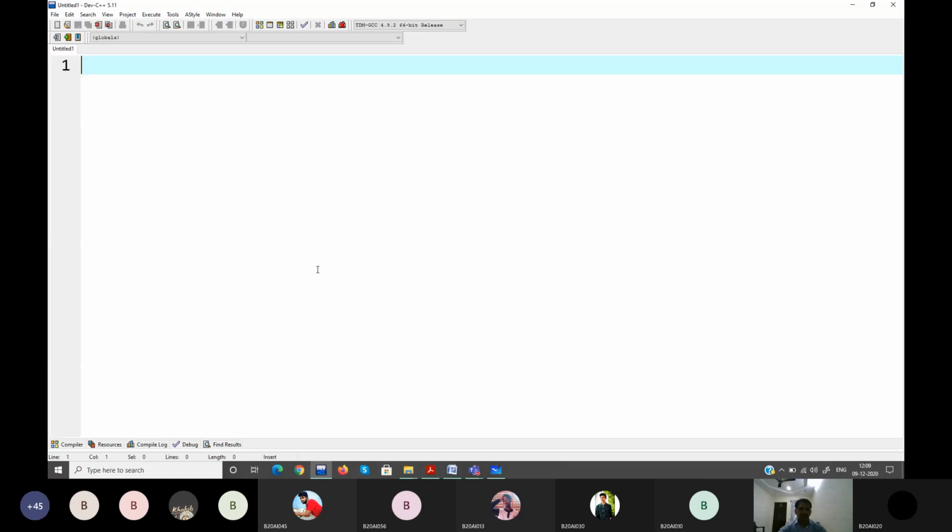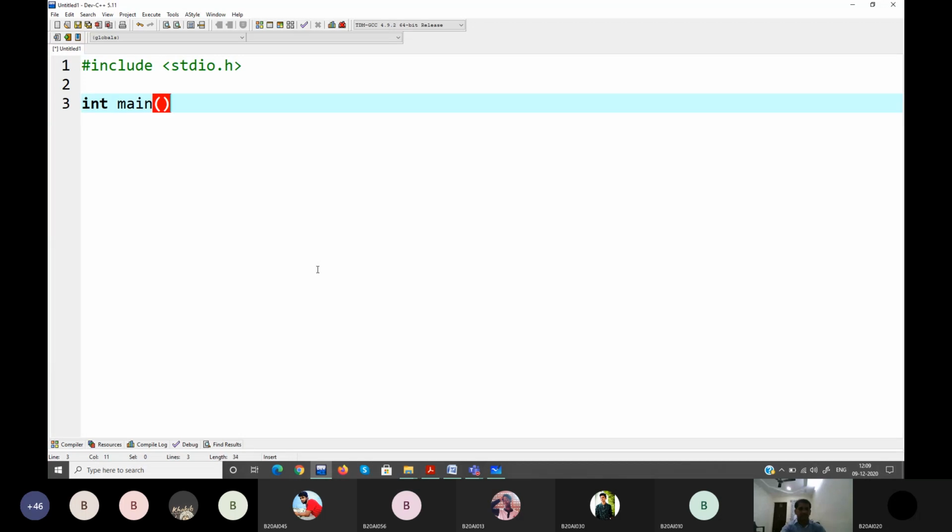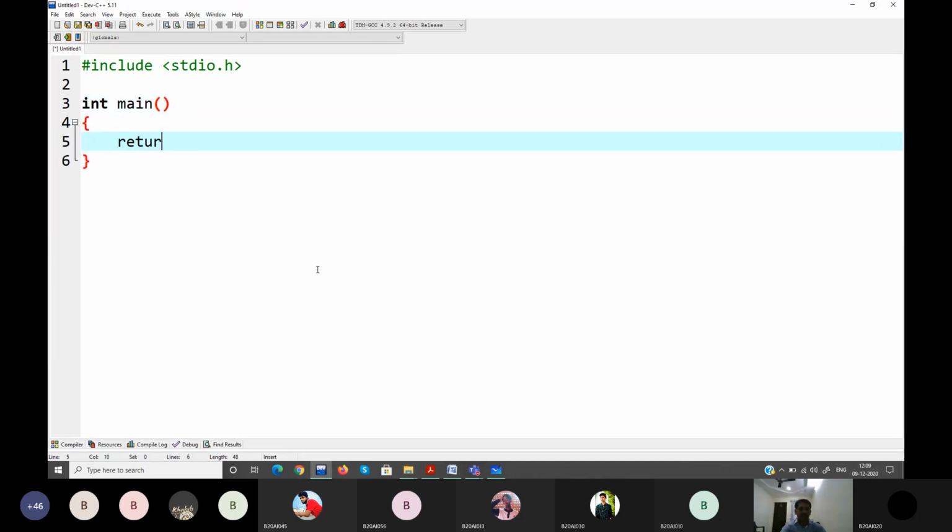Control N for new. So you can start writing your code here. You have to save also. I showed you how to save. So hash include stdio.h, int main, I'll tell you what all this stuff is. Printf one.